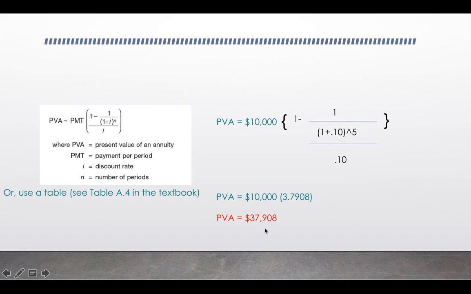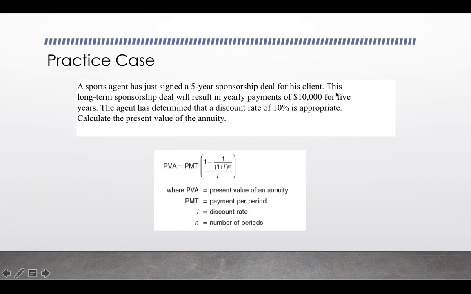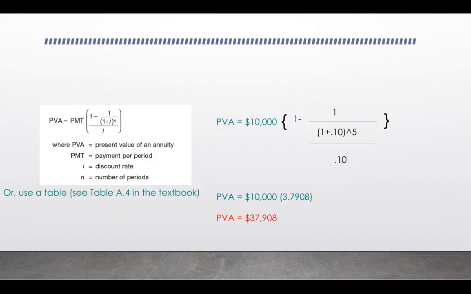Okay, so remember, this particular contract is a 5-year contract, $10,000 a year. So nominal value of that contract is $50,000, right?